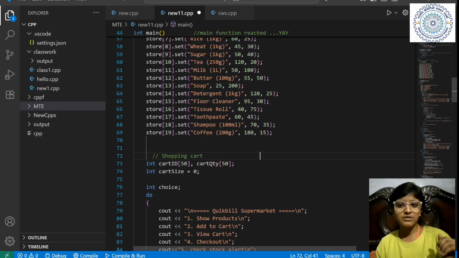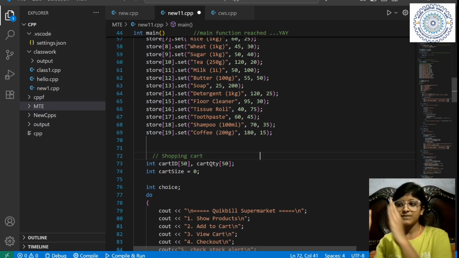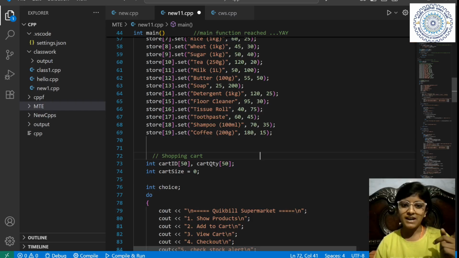So when I am doing the bill, I will take this id and this quantity. With the id, I will take the product details, the prices. This price I will multiply with this quantity, and I will give the total, and I will do the total with all the products, and I will make the final bill after that. So this is the idea.